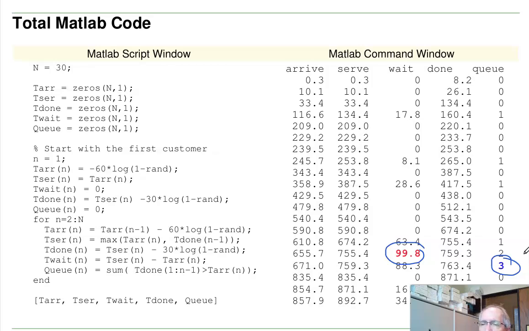If these numbers get too large, that means I need to reassign people at the restaurant and have more people work the cash register. If they're small, I might reassign some people from the cash register to do other jobs. That's kind of what a manager at a restaurant does. They're always watching the queue size and wait time.